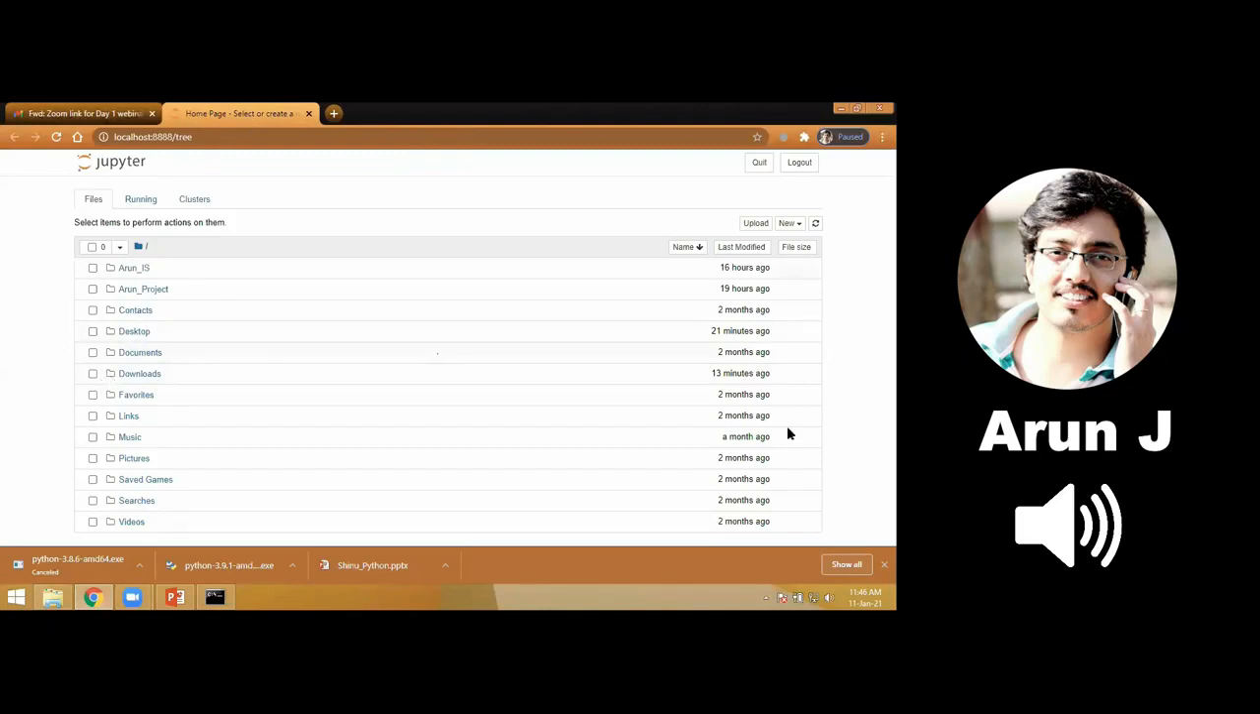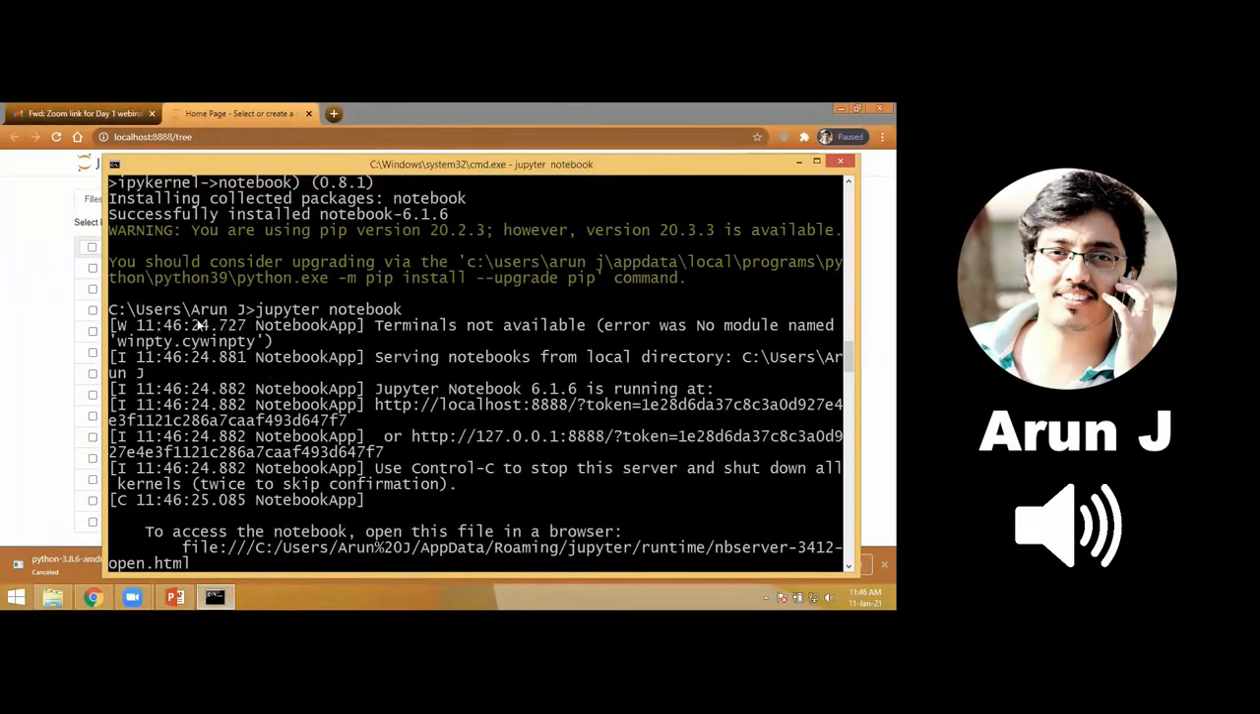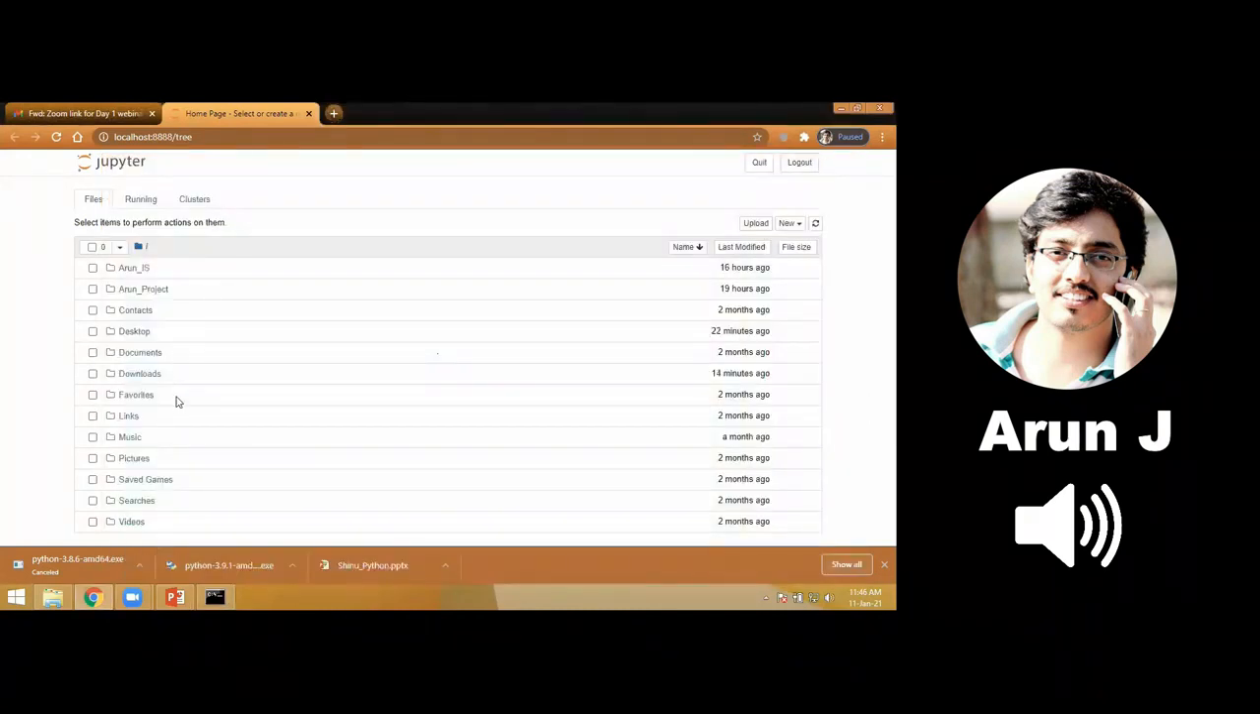So this is my main window, that is the IDE of my Jupyter notebook. Here we have different options, like music, pictures. These are all the folders which are there in my Users, Arun Jain folder. That is shown as it is. So now I'll create a folder.